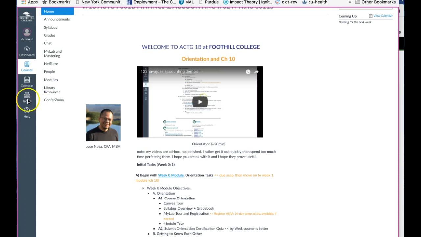The one that I want to point to right now is Inbox. If you're going to be communicating with me privately, please do not use email. Instead, always use Inbox. Emails get lost. There's so much junk that I get that at times, some important emails coming from you, I may miss for some reason. So please always use Inbox.